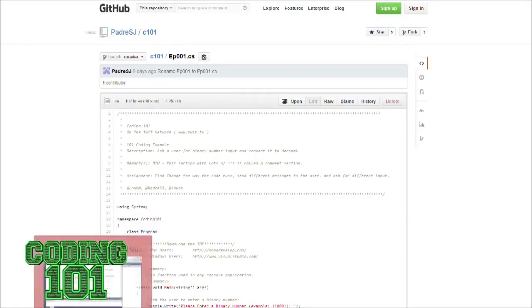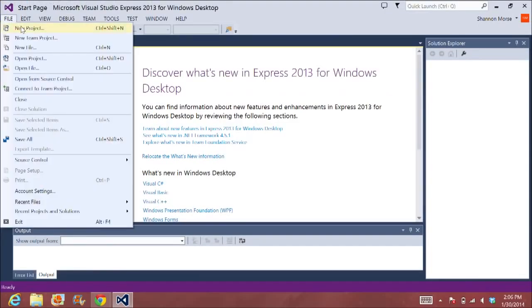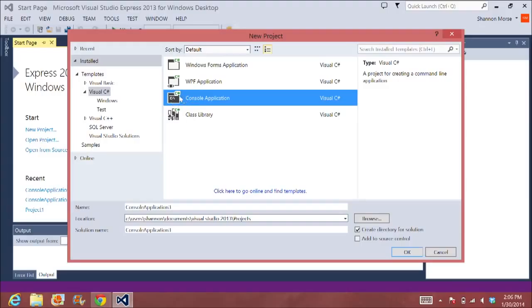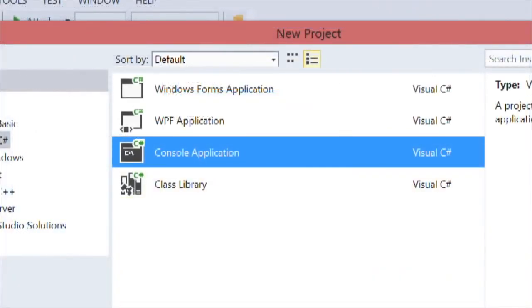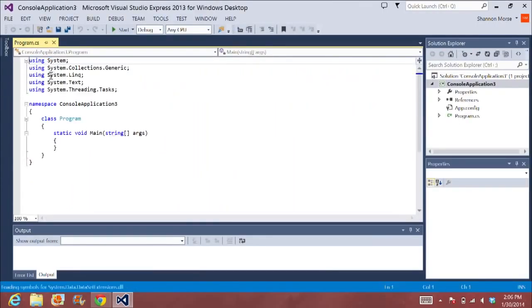You were saying that people were having issues? Yes. So we want to make sure that we're opening the correct type of project. We're going to go up here to New Project. This is C#, so we're choosing Visual C#, and this is a console application. See how it looks kind of like a terminal or a command prompt? That's basically what it looks like whenever you're running our binary project from last week. So obviously, we're going to choose Console Application. You choose that and click OK, and then it'll open for you. It has a little bit of information up here, and then this is where the actual code starts.